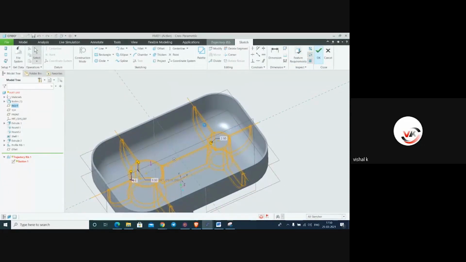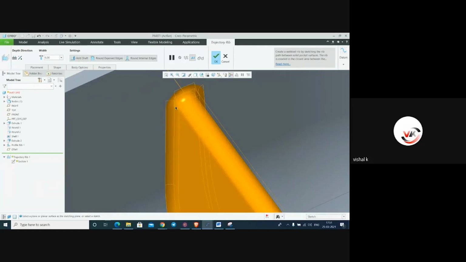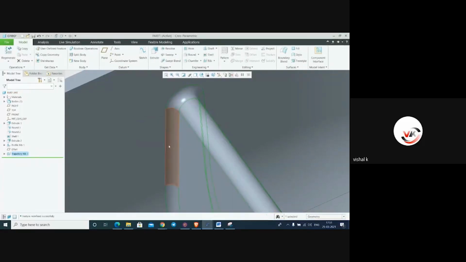Okay. And thickness, we will increase this thickness to 6 mm. So this round will be, see now.